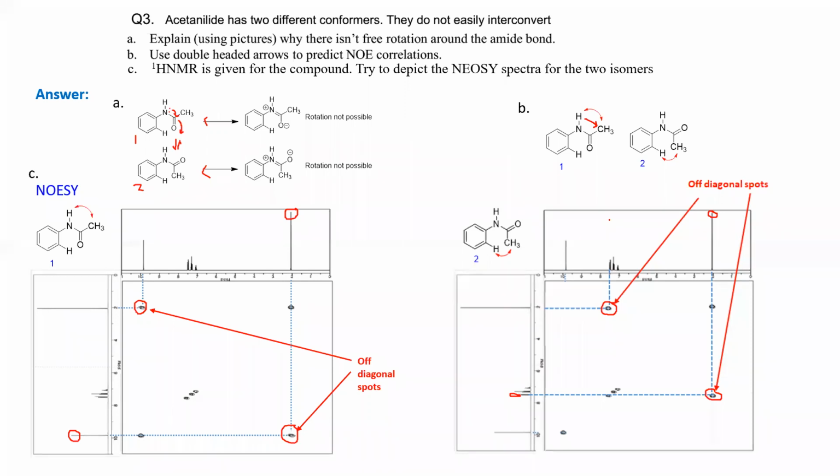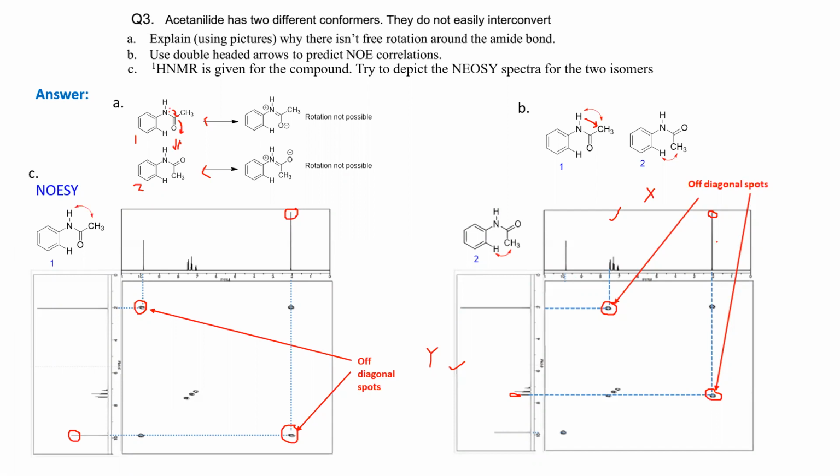Here we have kept one proton NMR, and here we have kept the same proton NMR. So this is the x-axis, this is the y-axis. Now in the spectrum, the diagonal spots are generated from the same proton interactions from both axes.